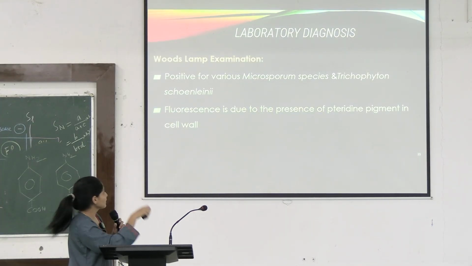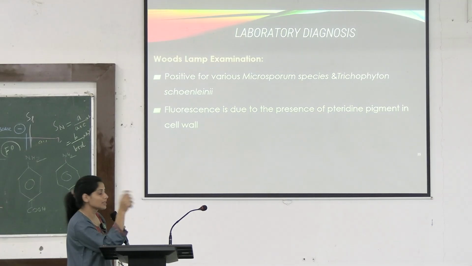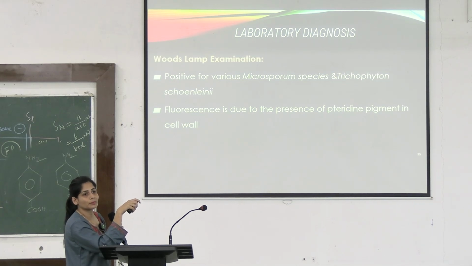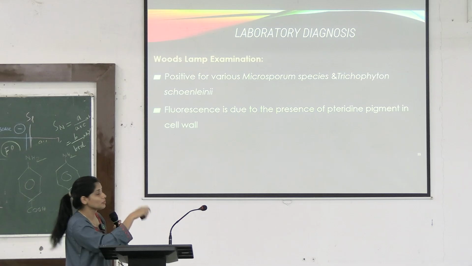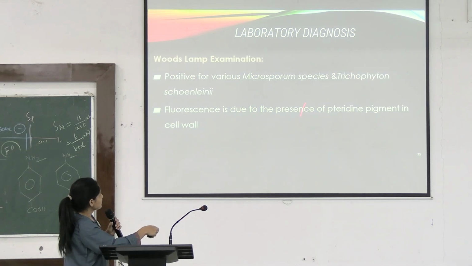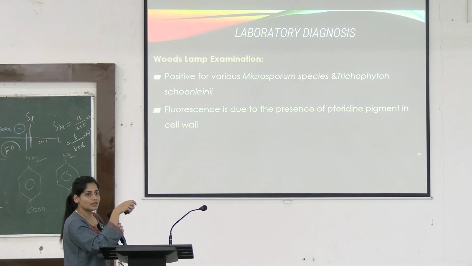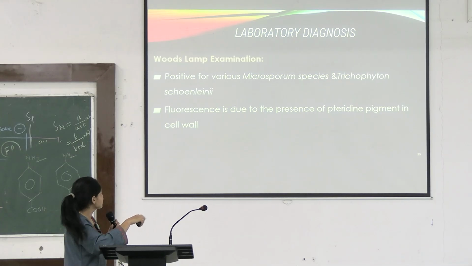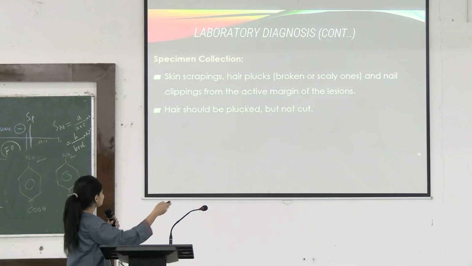We discussed in the beginning that Wood's lamp examination comes positive for Tinea versicolor. Then it comes positive from Microsporum and Trichophyton. Microsporum was causing hair and skin infection. Trichophyton was causing hair, nail and skin infection. Okay. What is the pigment that fluoresces? The name is pteridine pigment that is available in this fungus.